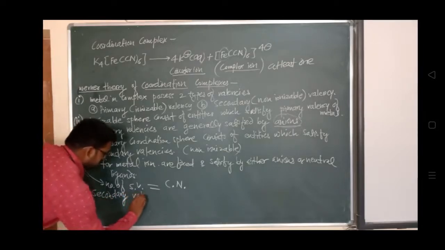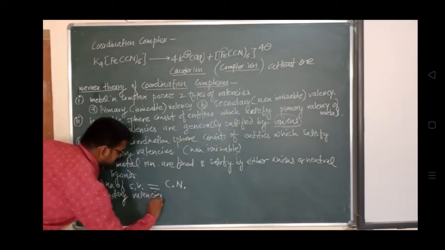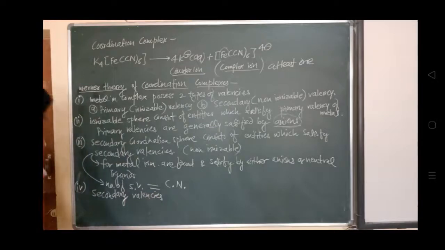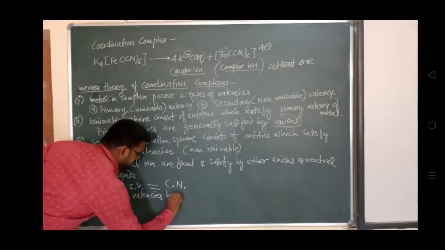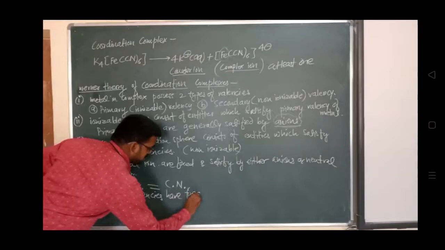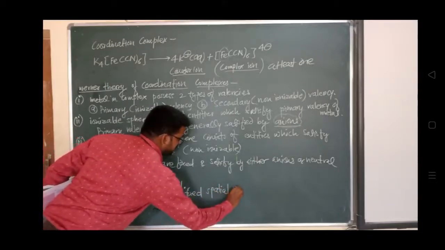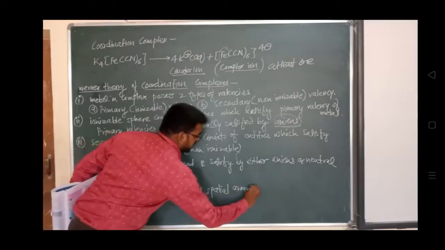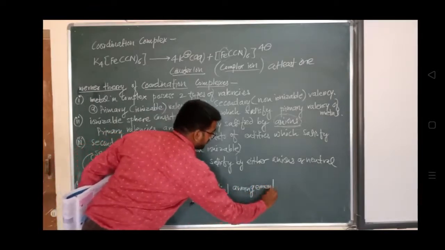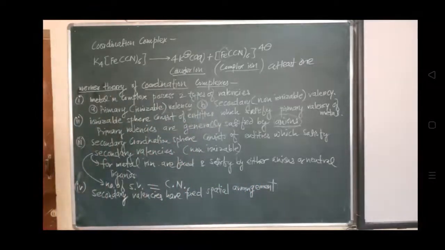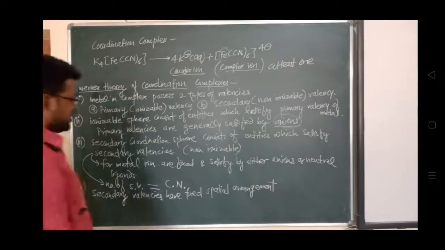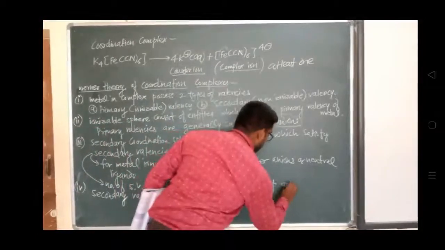These have fixed spatial arrangement. इनकी जो arrangement है, this is spatial arrangement. So the secondary valencies have fixed spatial arrangement around the metal ion.